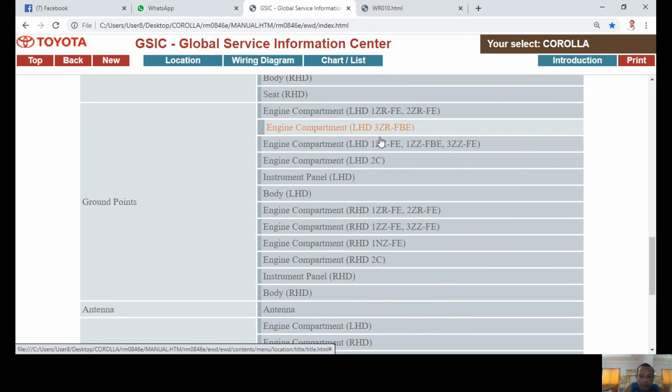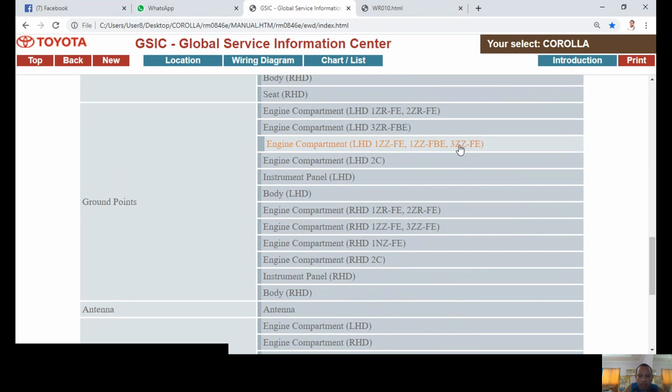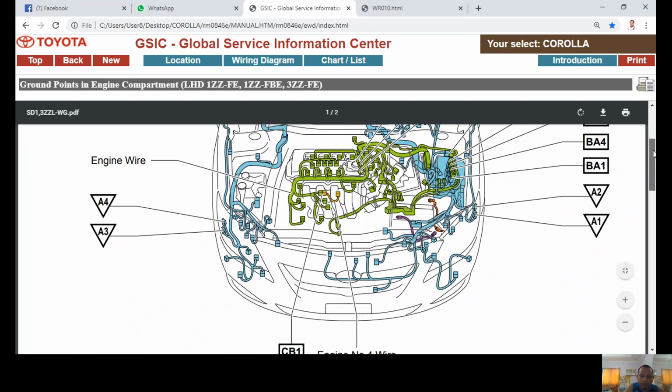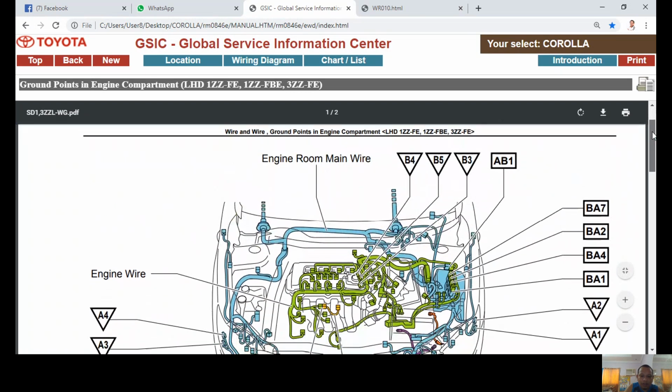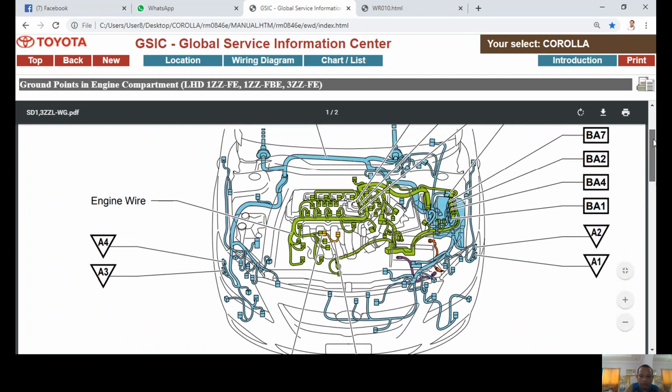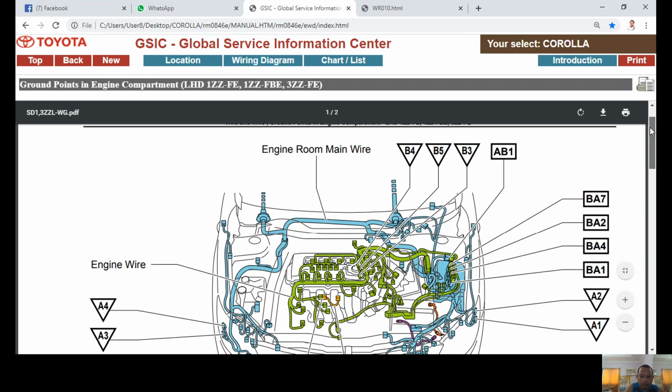Before opening this menu, you must know what engine you are dealing with. The Corolla that we are dealing with is a Corolla using the 3ZZFE engine. That is why I am going to use this menu, because my engine is located on this menu. So I will click this one. Now, on the engine compartment, these are the grounds or the ground points location. So this is your engine compartment. These are the ground points.